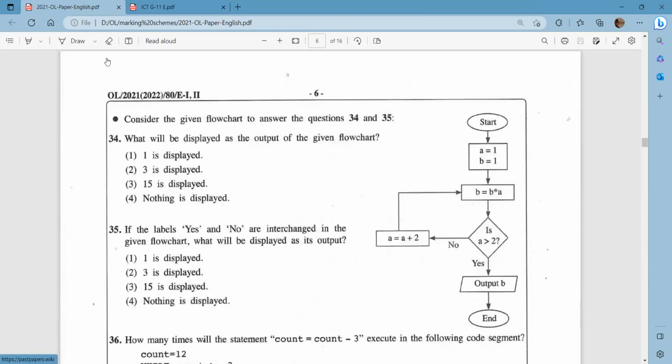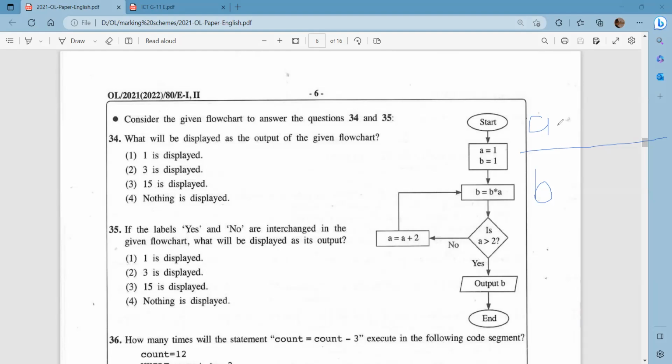As I have mentioned before also, in order to answer a question like this without any confusions and without spending too much time, what we can do is use some space to do the workings, how the variables can be changed, right? You know that the variable values can be changed from time to time.